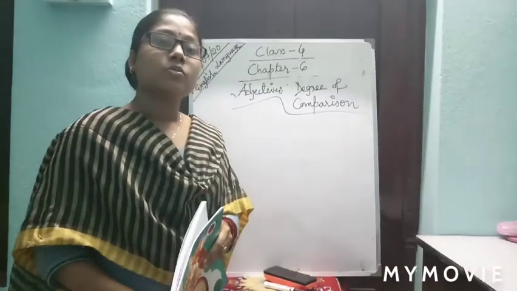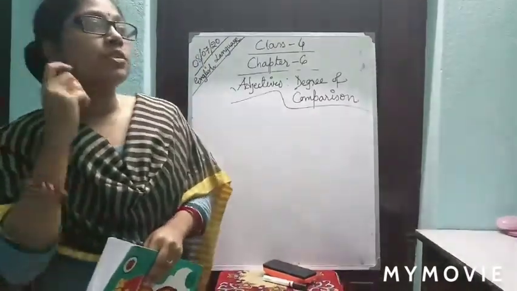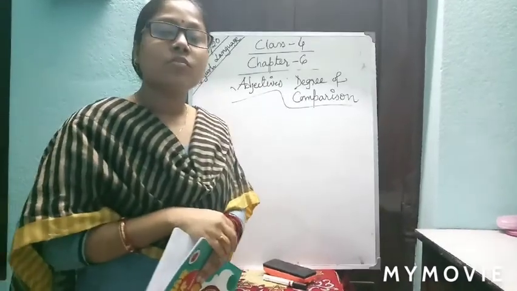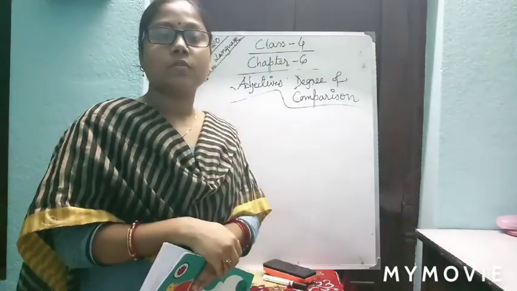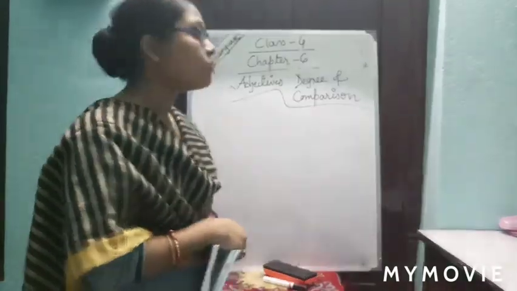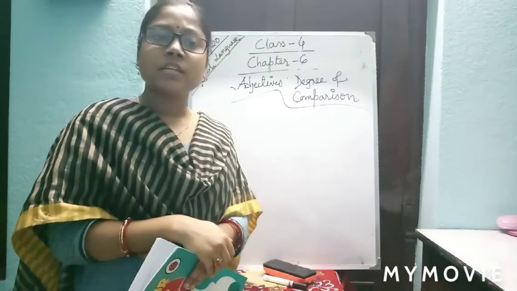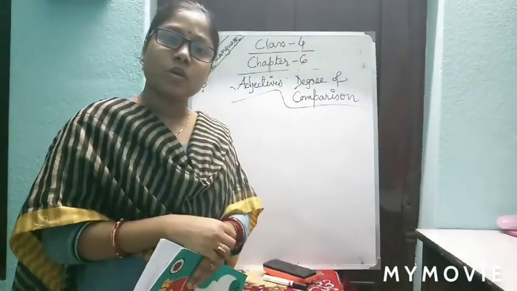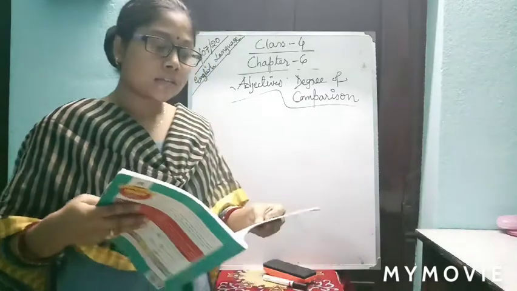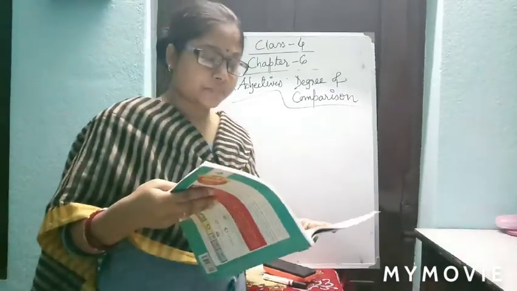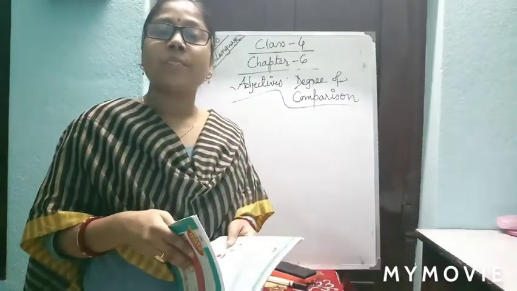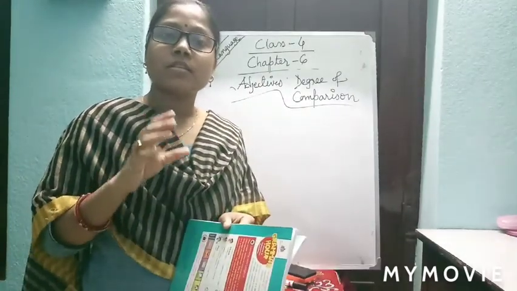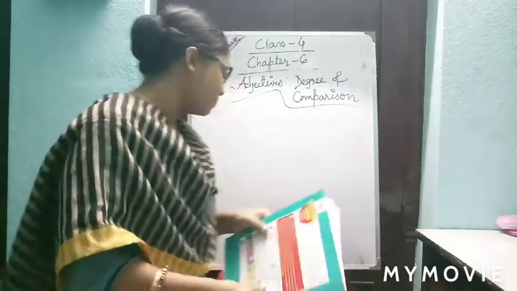Morning class. So the chapter on adjectives, the types of adjectives, all we have discussed. Now in chapter 6, related with adjectives, some different thing we'll discuss. What are those? Degree of comparison. Means adjectives we know modify nouns, but they are also used to compare nouns. I am writing a few sentences on the board, you just see the difference, the comparisons.